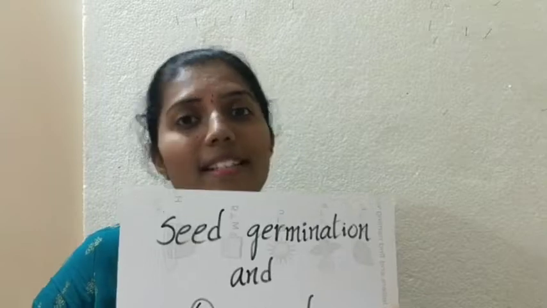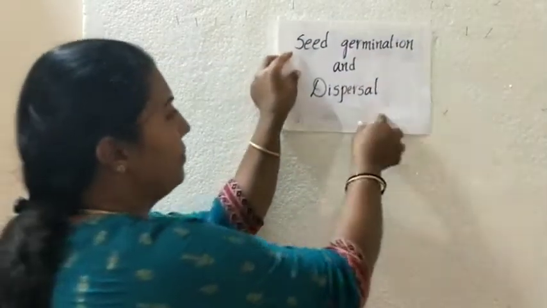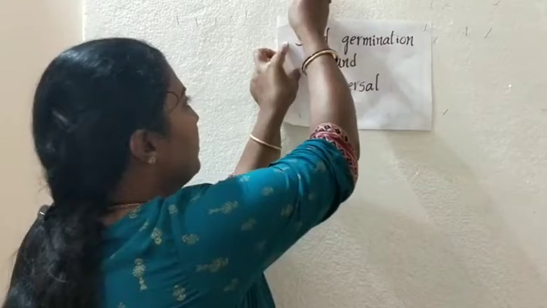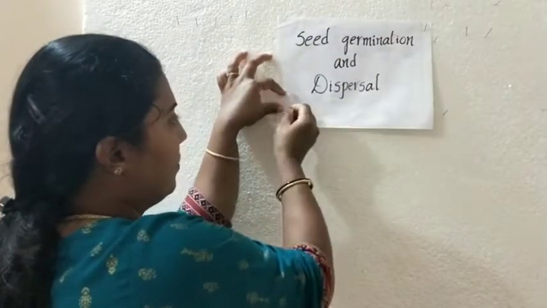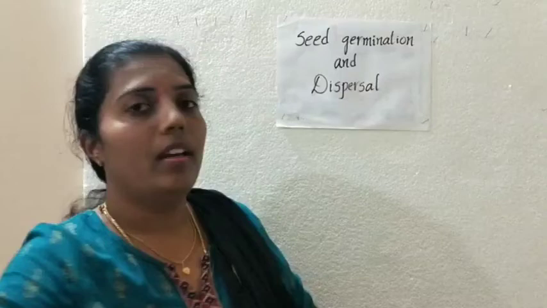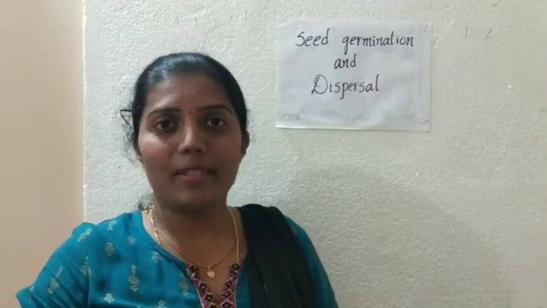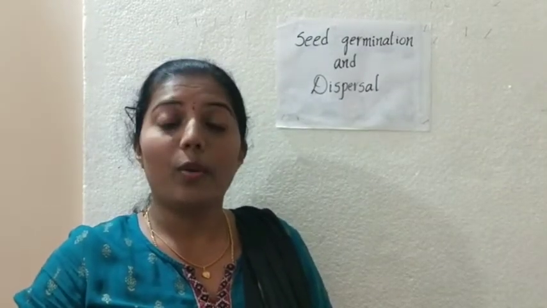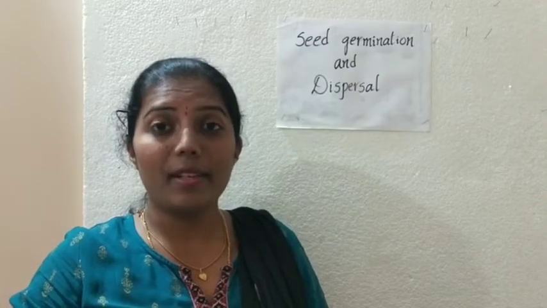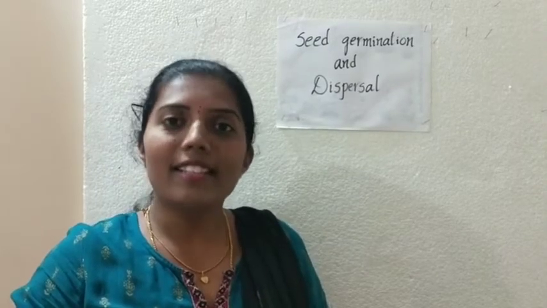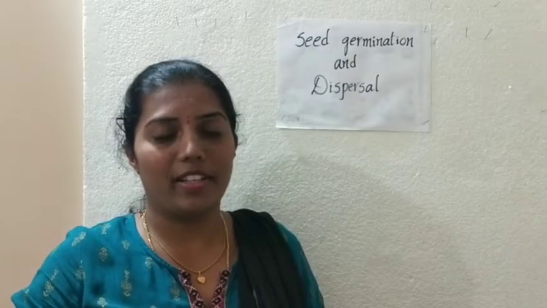Okay. So, today we will be learning about that. So, our chapter name is what? Seed germination and dispersal. Our chapter 2 is seed germination and dispersal. Okay, we already learned about the plants. How do plants reproduce? So plants reproduce in two ways, that is asexual reproduction and sexual reproduction.